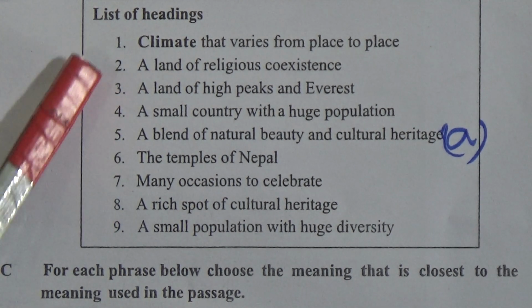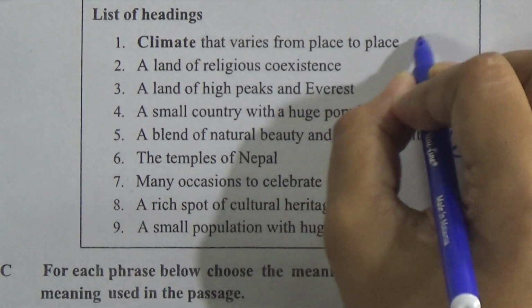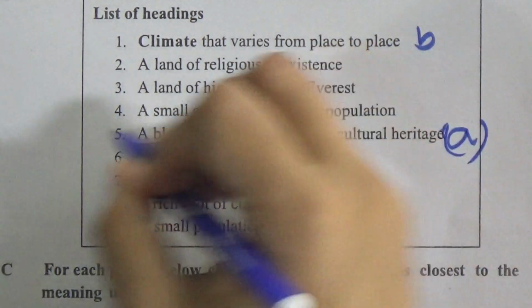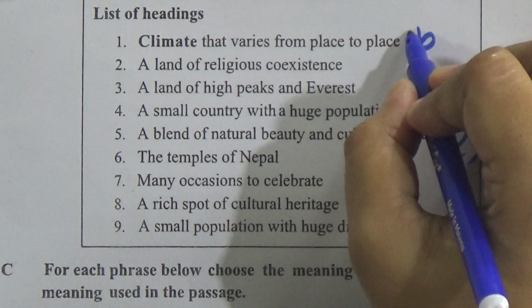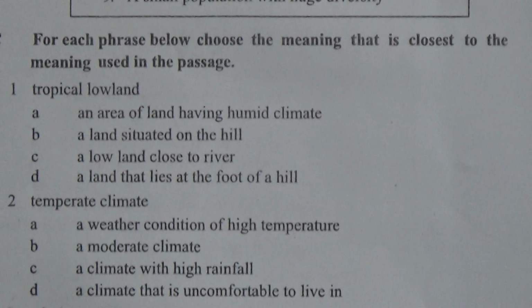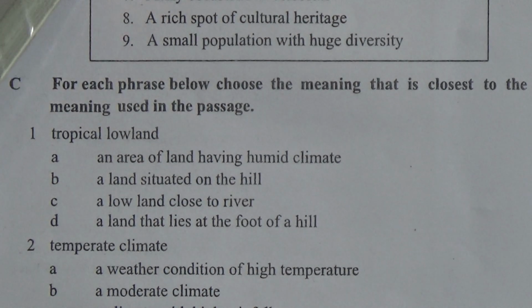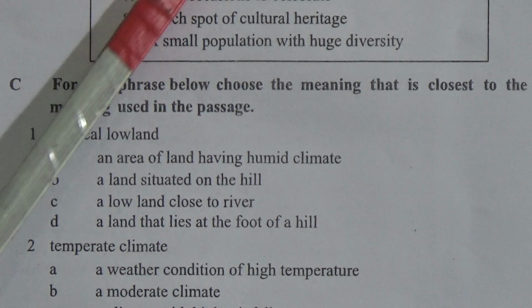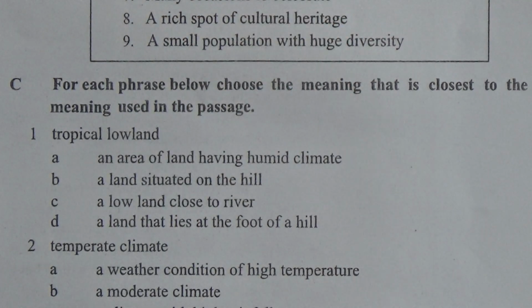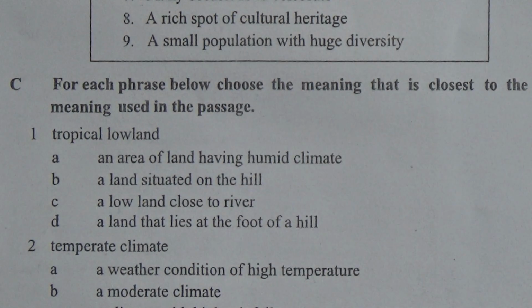So number 1, climate that varies from place to place, will be suitable for paragraph B. And now paragraph C is about the population of Nepal, which has a very huge diversity. So which one will be suitable? Now look, number 4, a small country with a huge population. So it will be suitable for paragraph C.